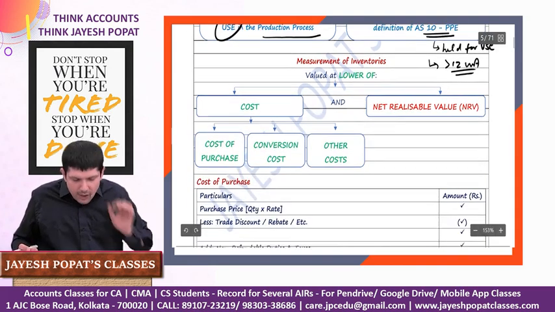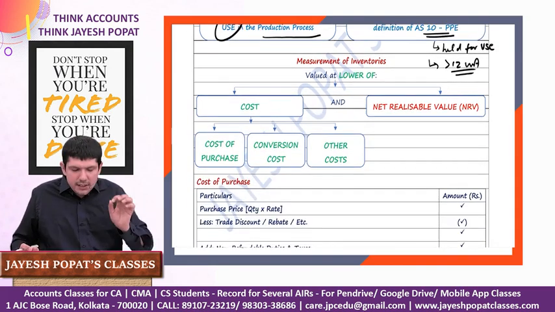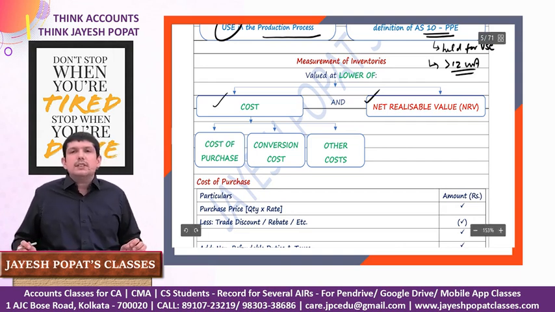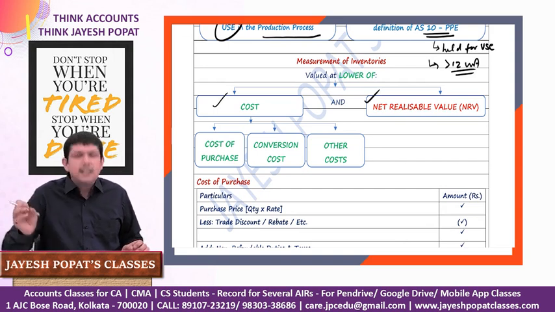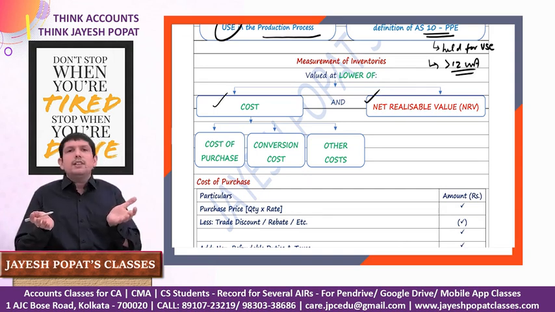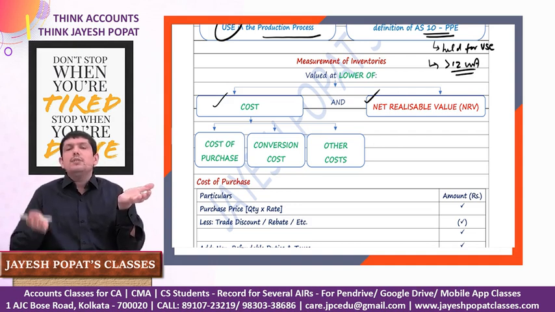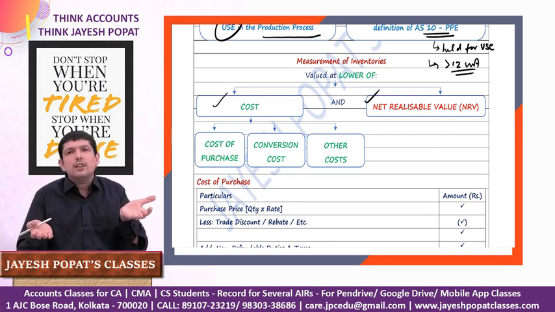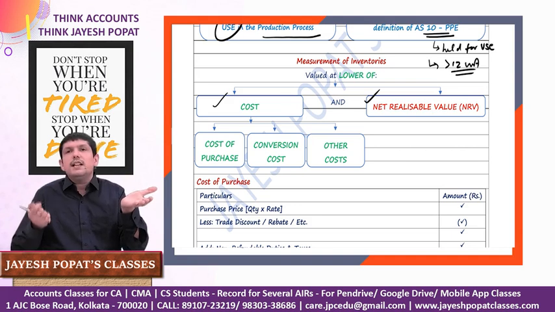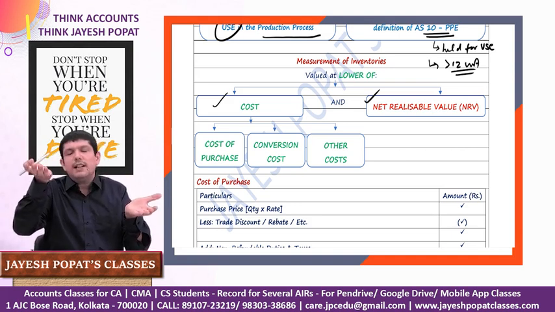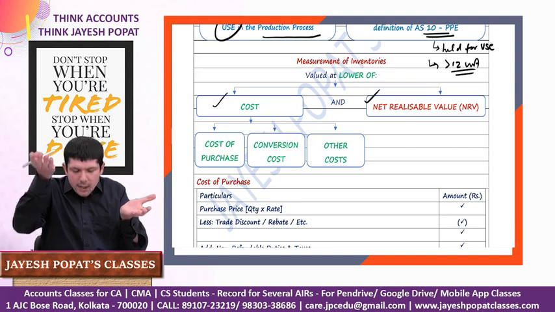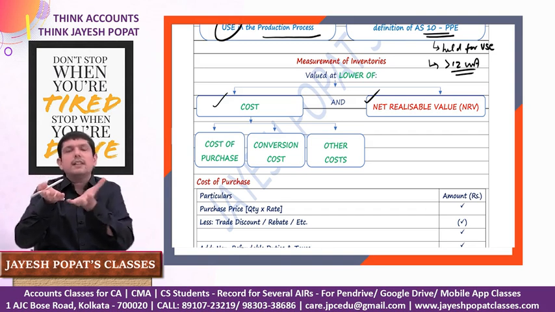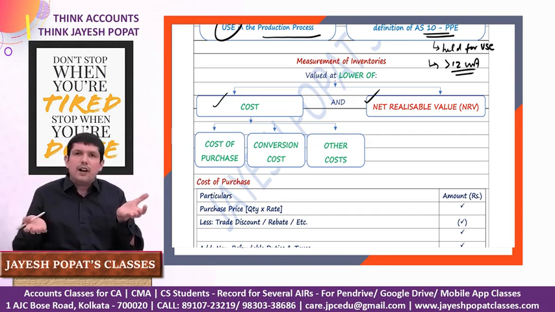Now we look at the measurement rule. It says that inventory should be valued at the lower of cost and net realizable value. Basically this concept is on the basis of prudence, or maybe we can say conservatism. When you are valuing the inventory, you should look at the cost and the net realizable value, and whichever is lower, you should value your inventory on that basis. Let's say the cost is 100 and the net realizable value, which you can assume is the selling price, is 150. Then the cost is lower, so we will value at cost, because we will not recognize a profit and we will not inflate the value of our inventory.